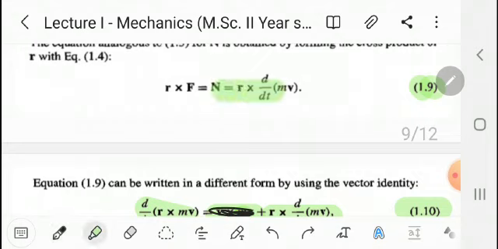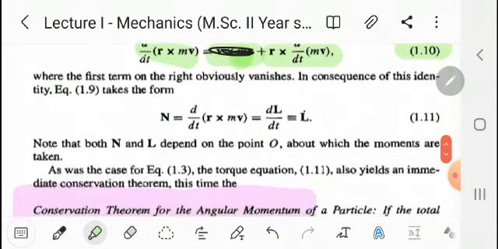By this equation we can write N equal to d by dt of R cross mv, and R cross mv, that is R cross p, is nothing but L. Therefore N equal to d by dt of L, that is L dot, that is N equal to L dot.